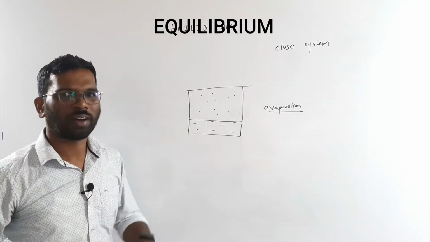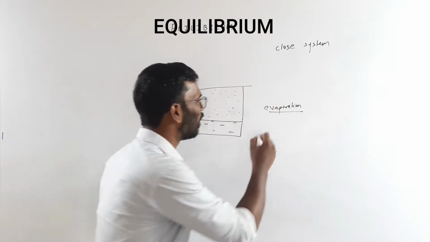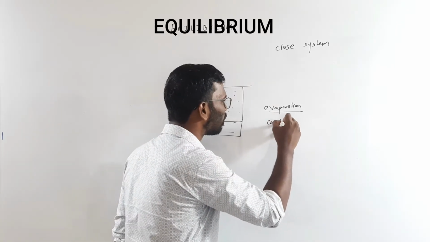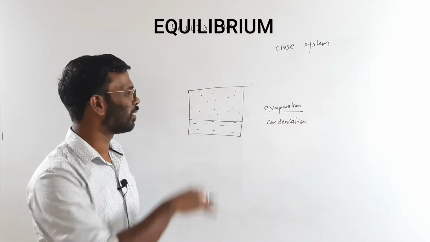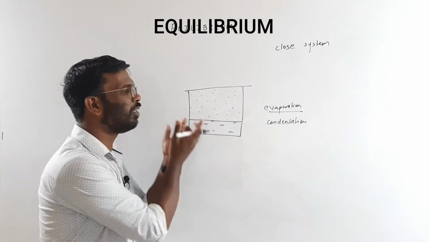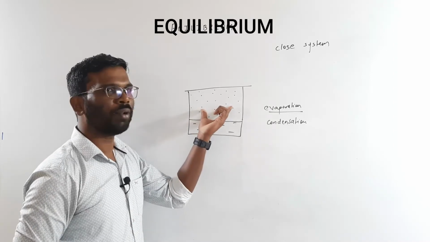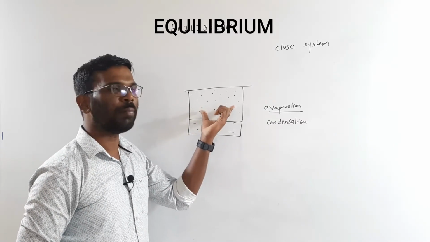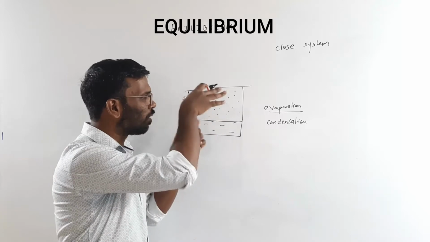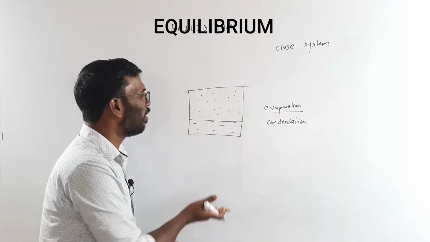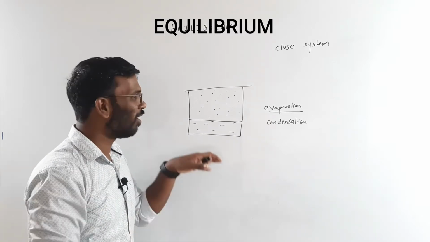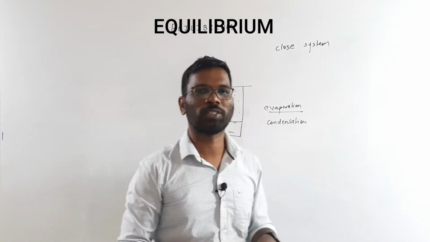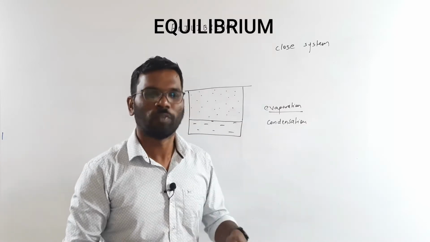So there will be another, opposite process, condensation, which will take place simultaneously. Means 100 molecules have gone into the vapor, and at the same time, 100 molecules will be coming down while 100 molecules go up. This evaporation and condensation between those 100 molecules will keep on going.